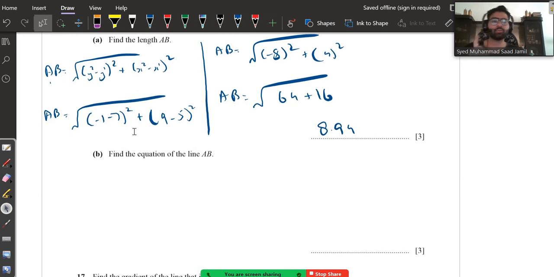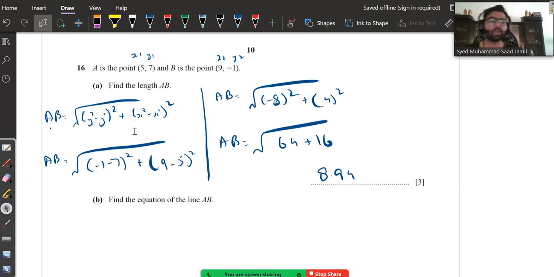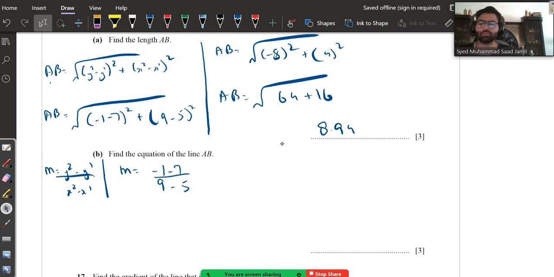Find the equation of line AB. In order to find an equation, the first and most important step is to find the gradient. So the formula for gradient is also y2 minus y1 upon x2 minus x1. We already know what is y2, we already know what is y1. So m is equal to minus 1 minus 7 upon 9 minus 5. This turns out to be minus 8 upon 4. So the gradient is minus 2.